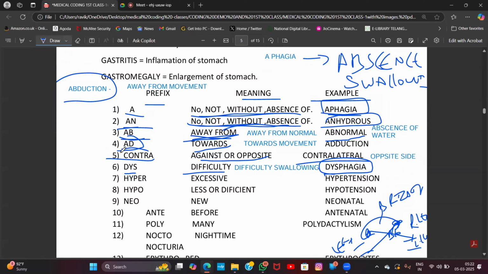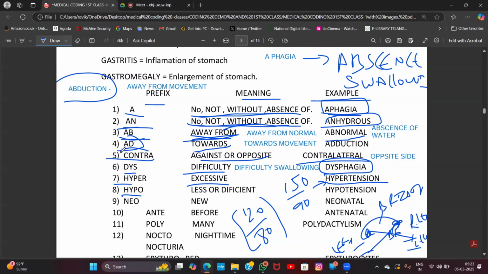Then followed by hyper. Hyper is nothing but excessive. Hypertension, excessive tension. What is the normal blood pressure, anyone? 120 by 80 is a normal blood pressure. If the blood pressure is 150 by 90, we call it hypertension.